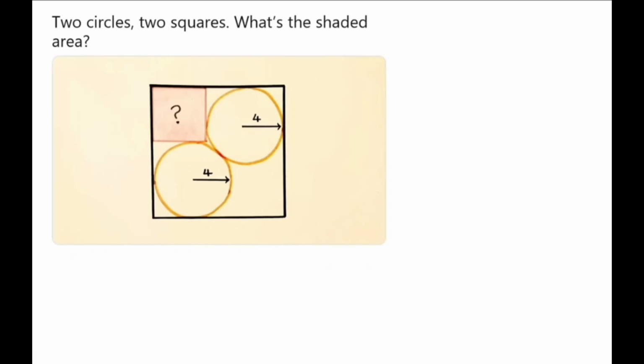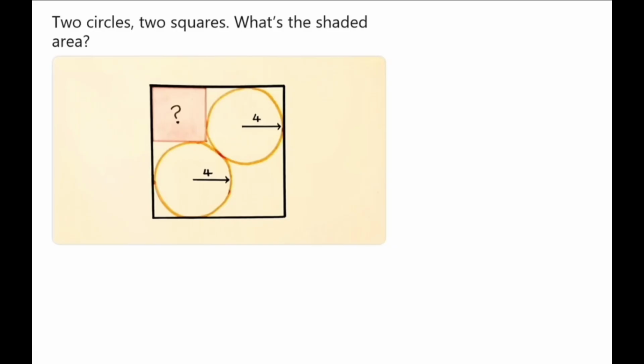I just wanted to solve this quick puzzle from Andy Math for you guys. So we have two circles and a big square and a smaller square inside that square. We need to figure out the area of the smaller square.